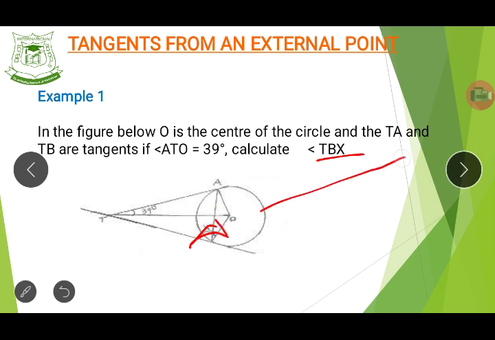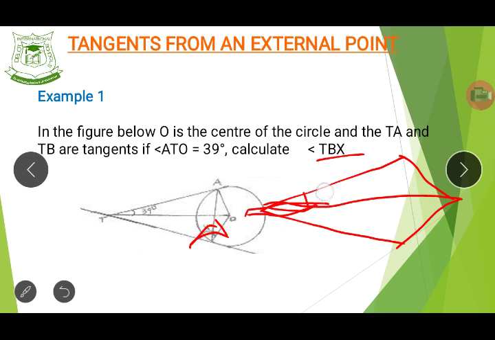We have something like this, something like this, something like this, and then something like this. Then there's a line in the middle here. Sorry, my hand is not straight too. So this one is 39. This one is also 39. Do you see that now? Their sum will be what now? That will be 70 something, 78 degrees. Do you see that now?